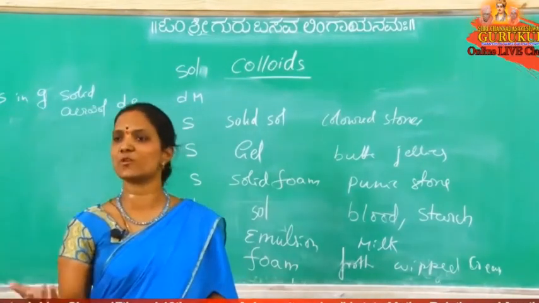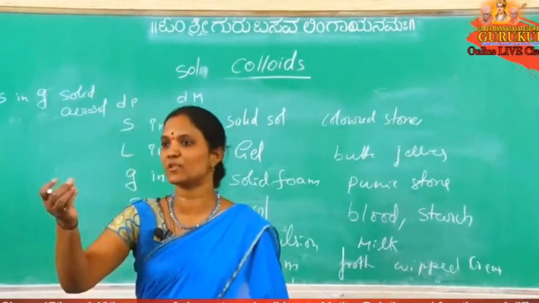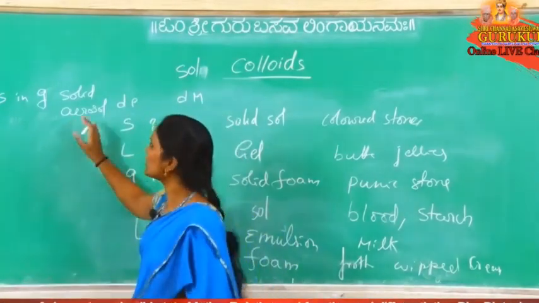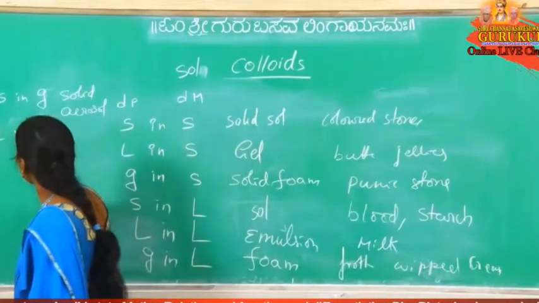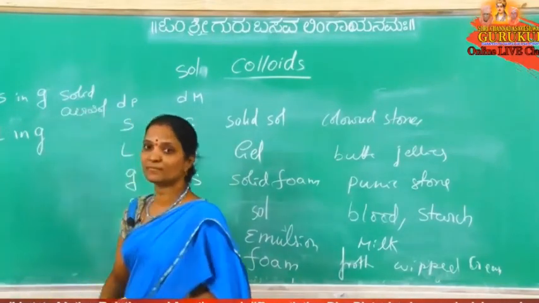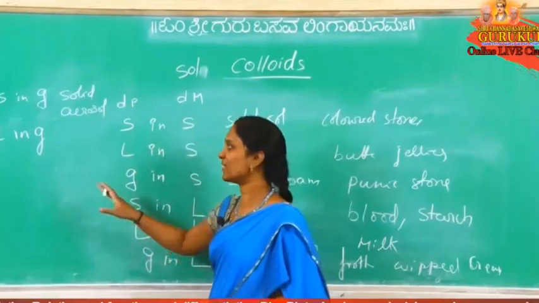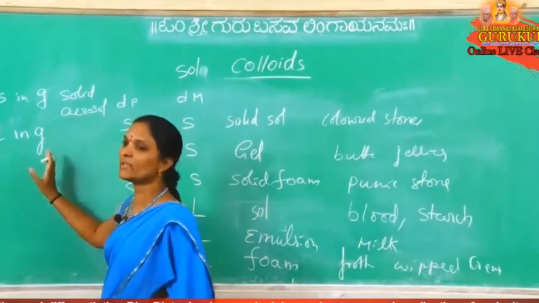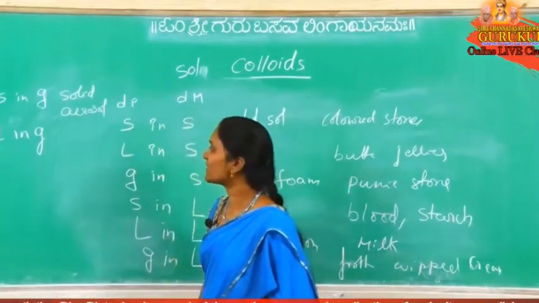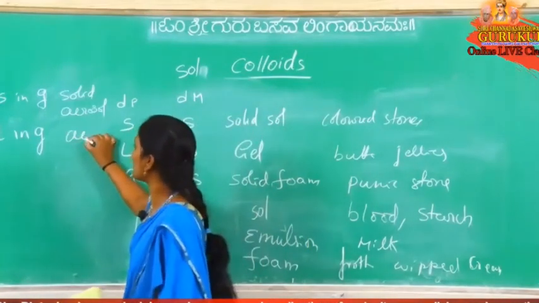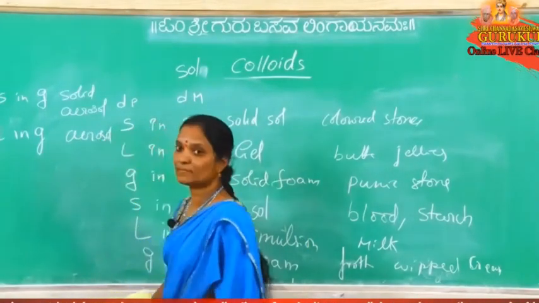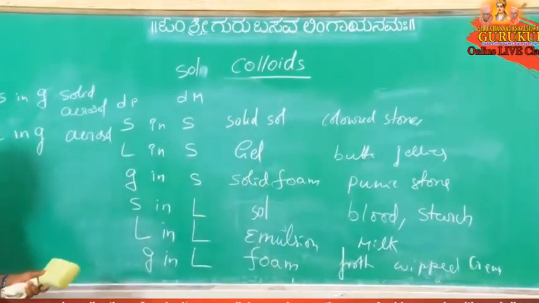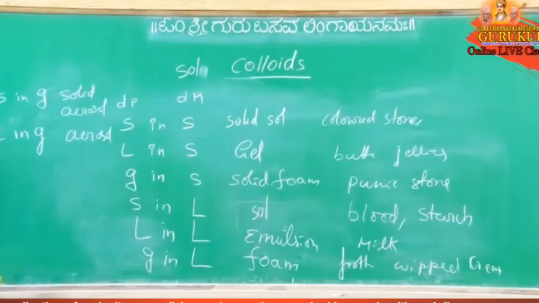Example for this, smoke, dust, this we can take because smoke, dust particles are present in air. There is a heterogeneous, there is a solid aerosol or liquid in gas. That is the thing we can read, but this one don't read like that. Liquid in gas. So dispersion phase is liquid and dispersion medium is a gas. Then it is a liquid aerosol or simply aerosol. This is the liquid aerosol or aerosol. Example for this, mist, fog. These are examples for liquid in gas.